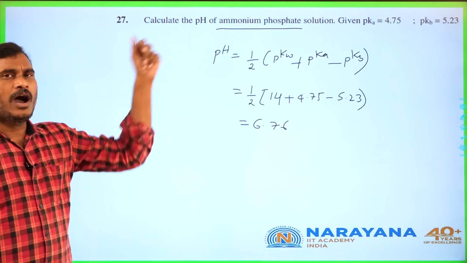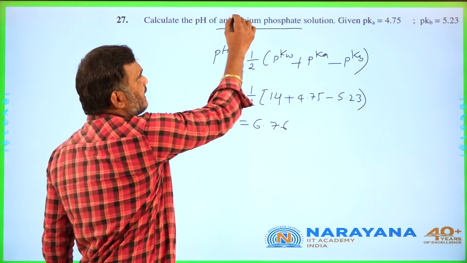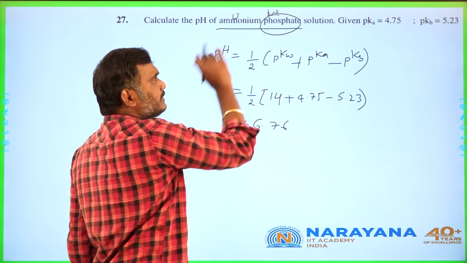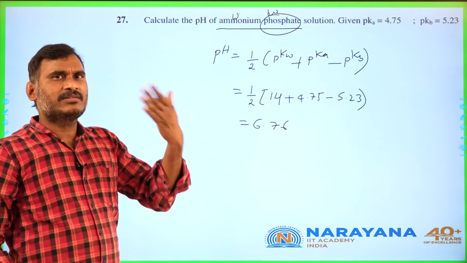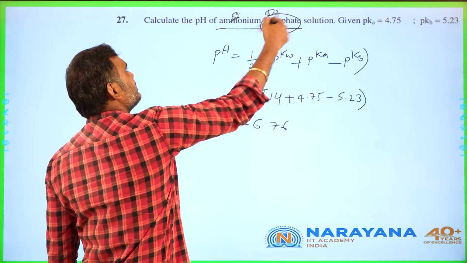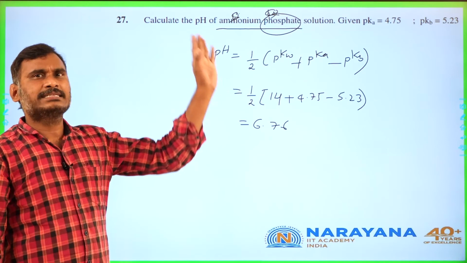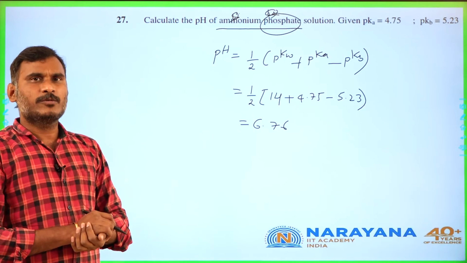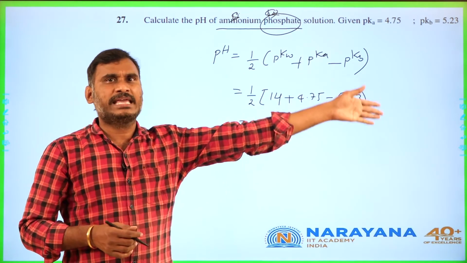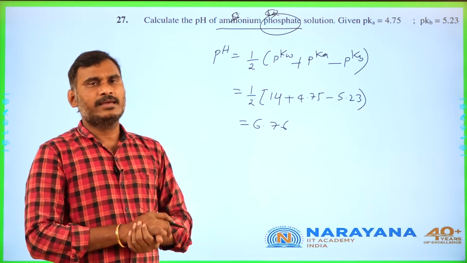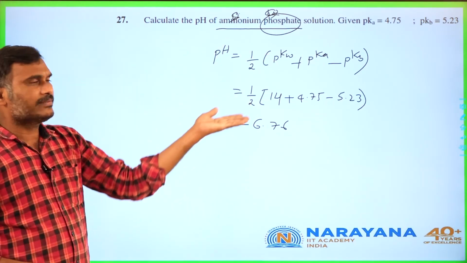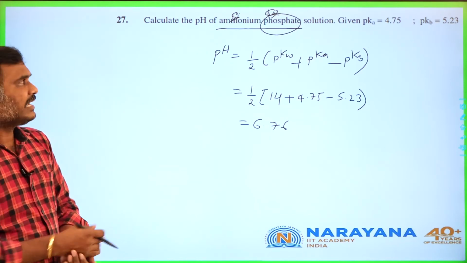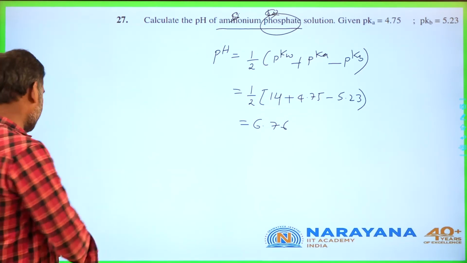This is the easiest way. How to identify? The ammonium hydroxide that came is weak, and the phosphoric acid that it gives is also weak. Both are coming from a weak acid and a weak base, that is why this is a salt of weak acid and weak base. For a weak acid and weak base salt, pH equals pKw by 2 plus half into pKa minus pKb. Anything you can write. Then they have directly given all the values in the question, I directly substituted and got the answer 6.76. Understood, students? Go for the next question, students.